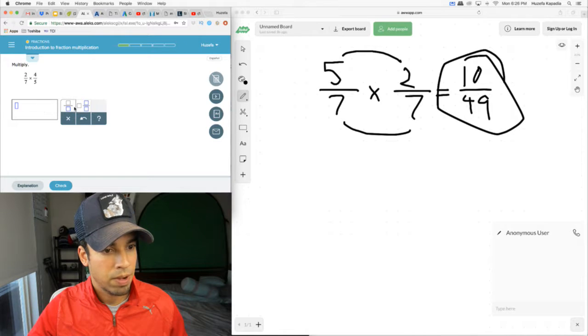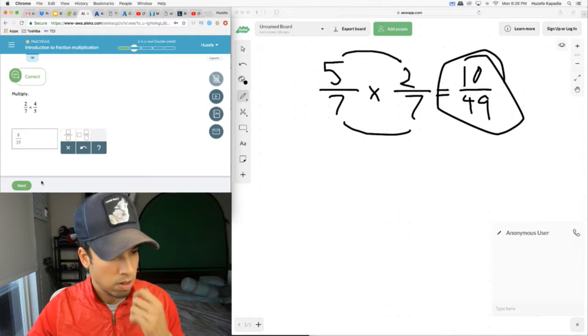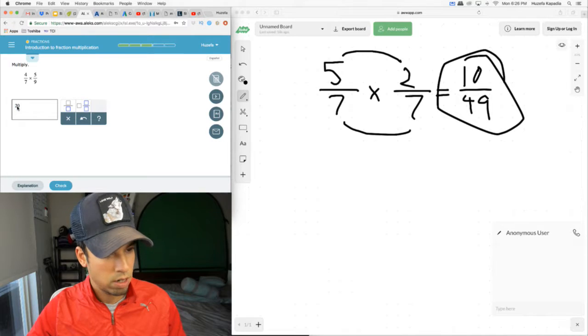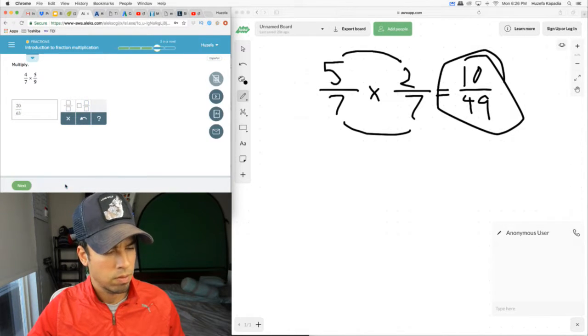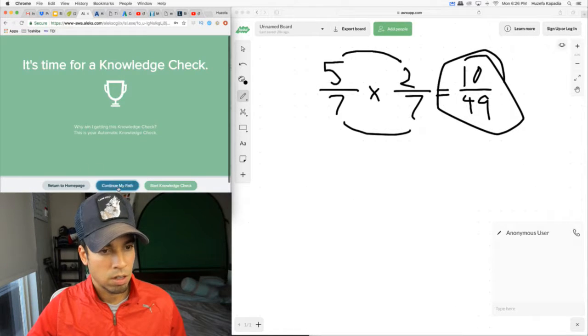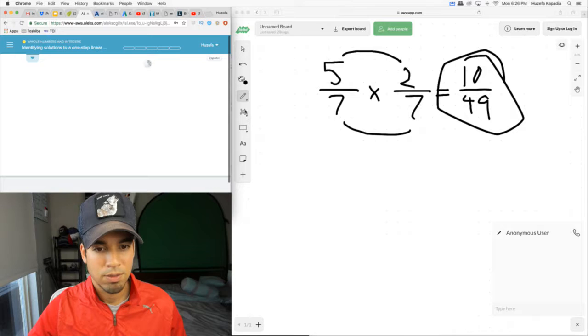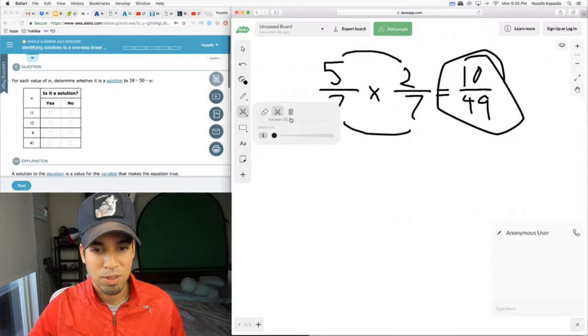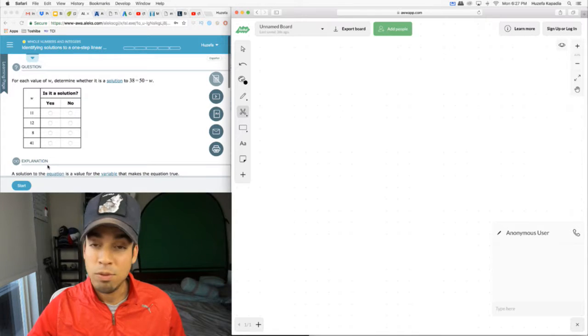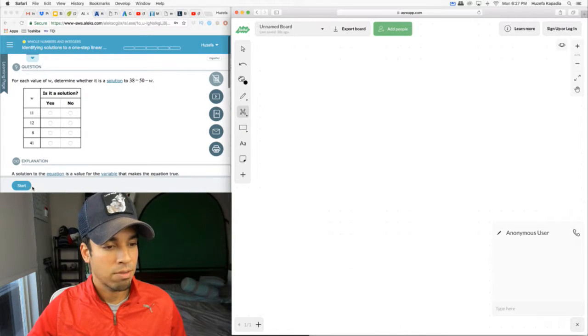This one I'm going to do a little bit faster in my head. 8 over 35, right? Multiplying across the top and bottom. And the last one is 20 over 63. All right, cool. Continue my path. It's funny, I know my students don't really like knowledge checks. I haven't actually even taken one yet, so that will be my first one, but we'll hold off on that for now.